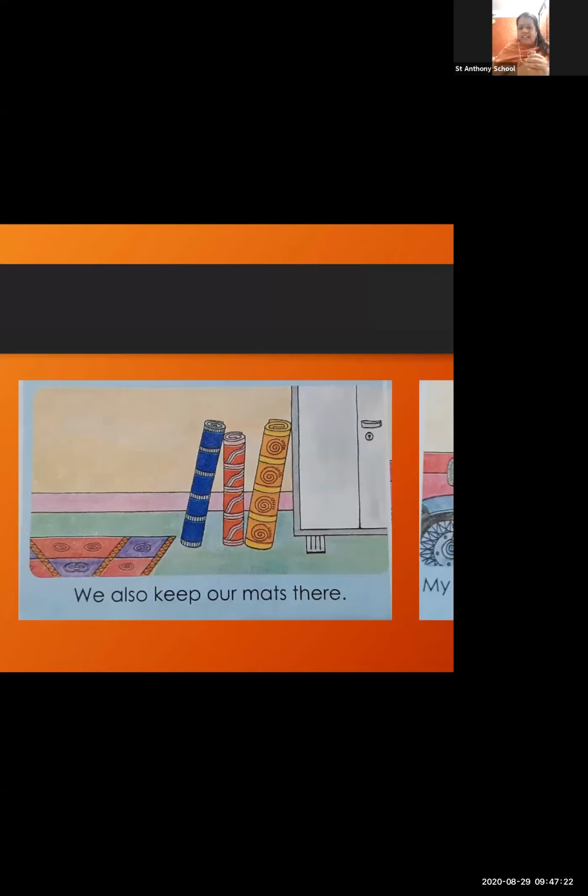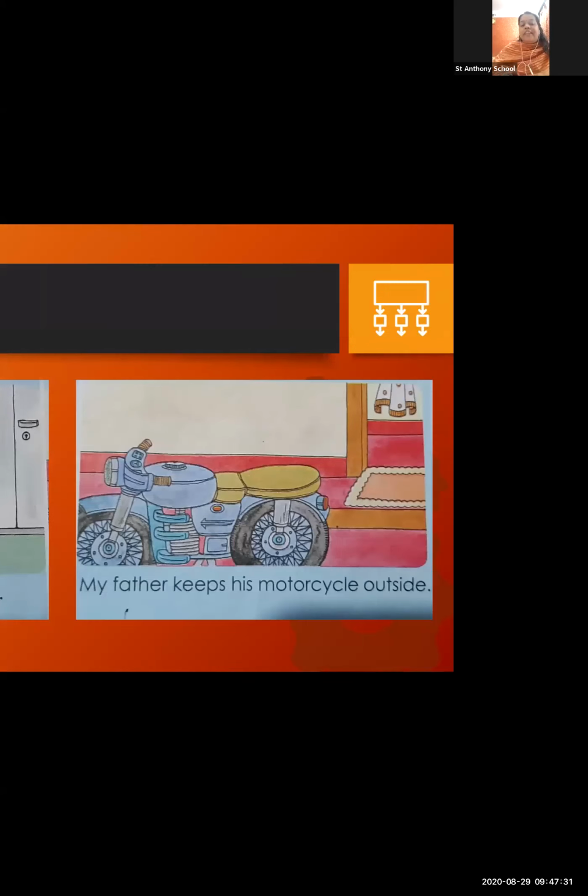So whenever we require these things, that time we go and take those things. Yes. In the next picture, the girl wants to tell about her father's bike. What is she telling us here? My father keeps his motorcycle outside. Obviously, everyone's parents, if they have such a vehicle, they keep it outside the home, outside the house. Yes or no? If your father or mother has a two-wheeler or four-wheeler, where do they keep it? It is outside the house. Yes. Okay, so the girl is writing the sentence: my father keeps his motorcycle outside.